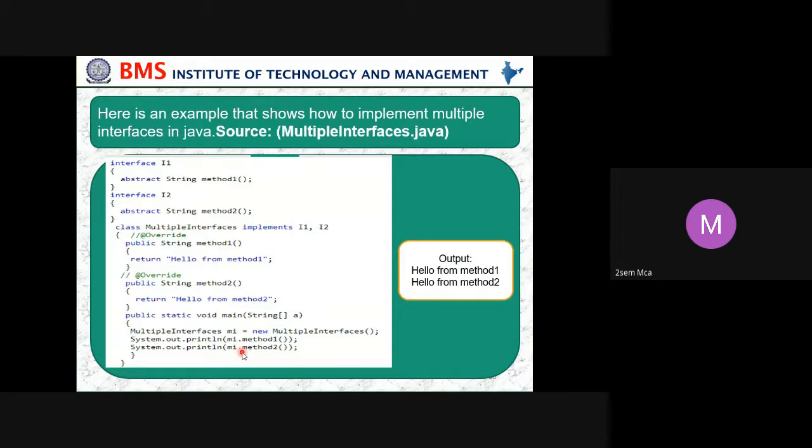So let us see how multiple interfaces in Java can be used. Here is an example that shows how to implement multiple interfaces in Java.